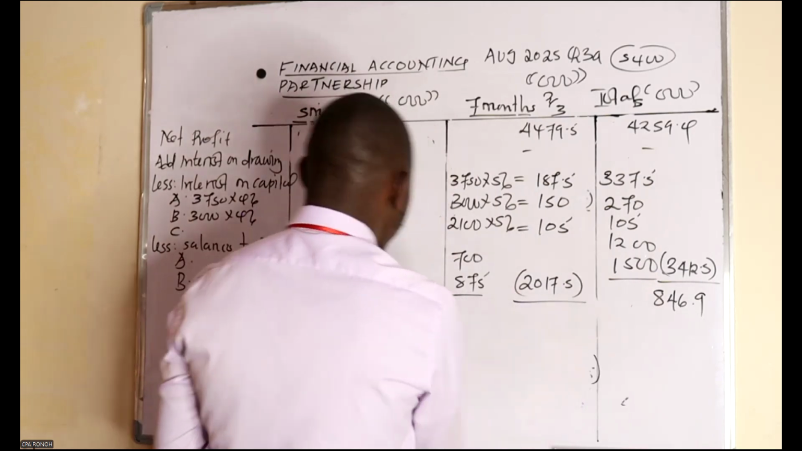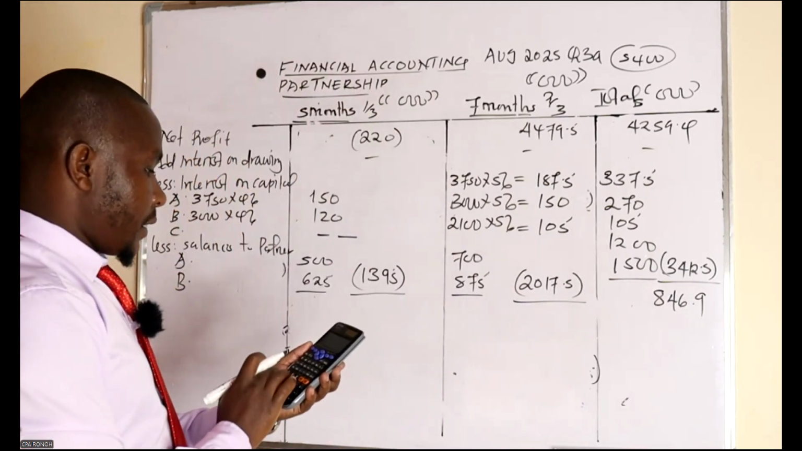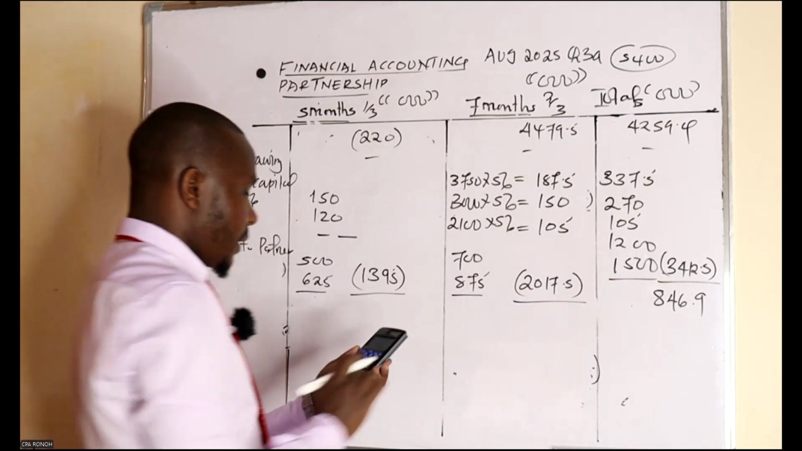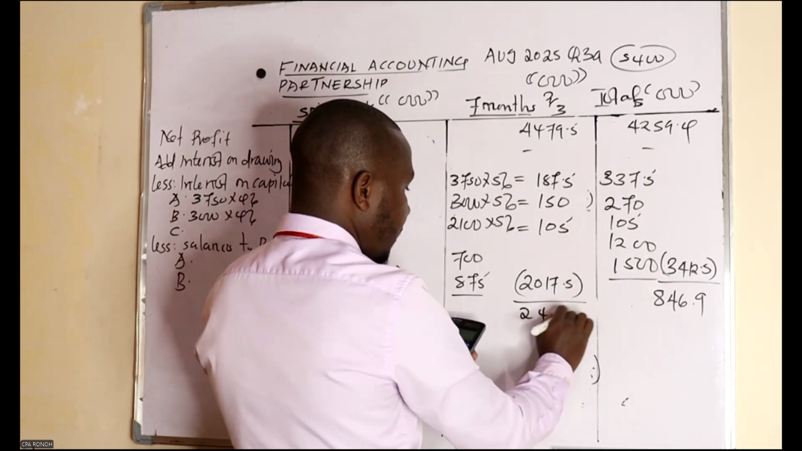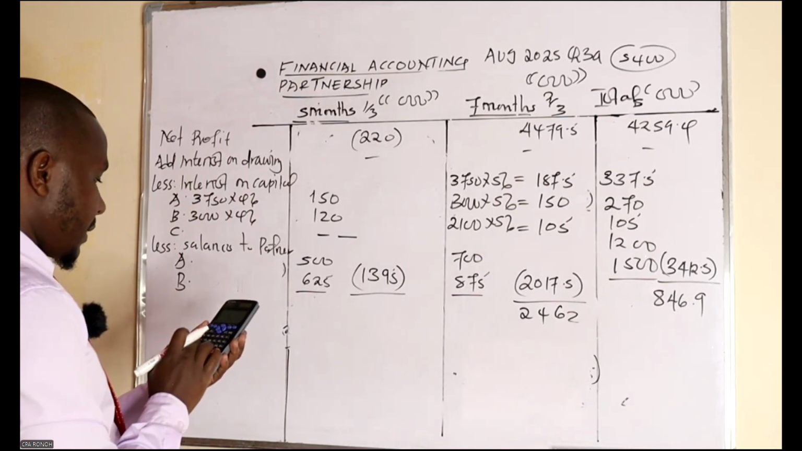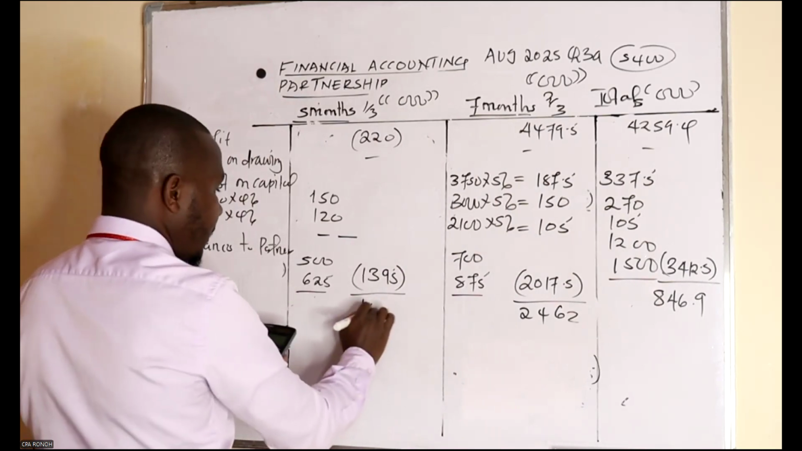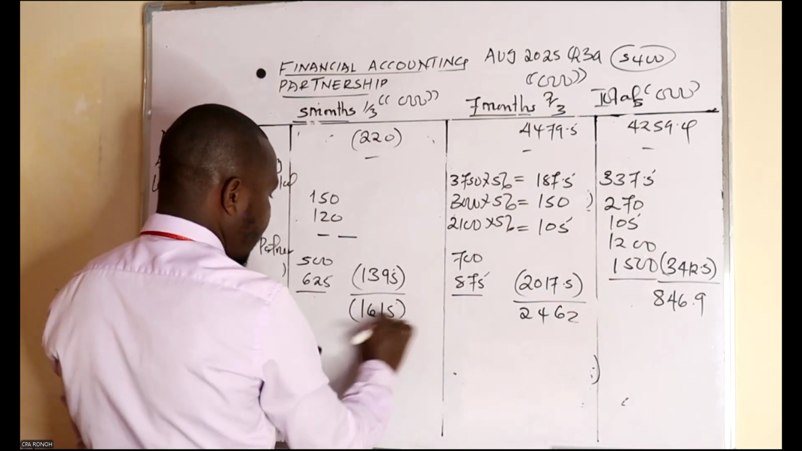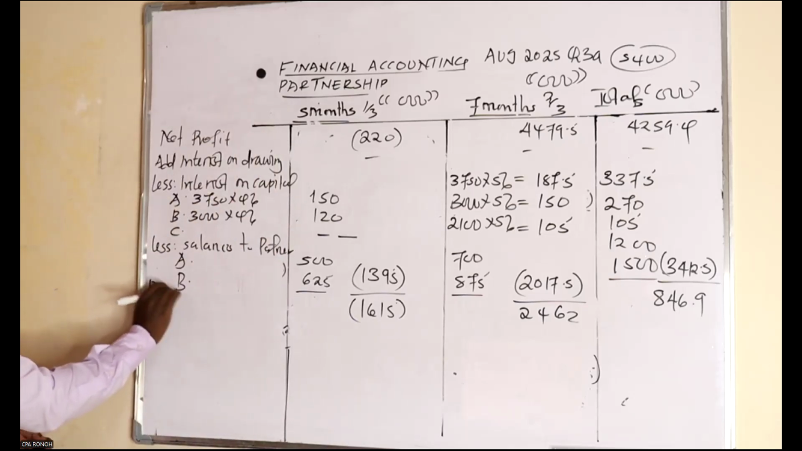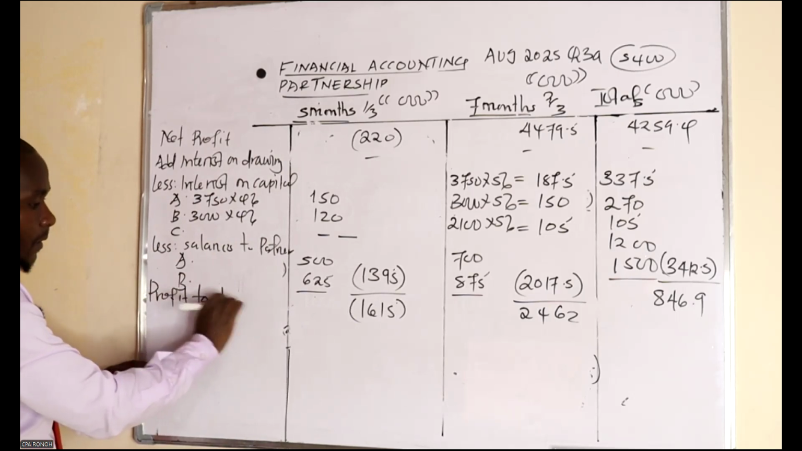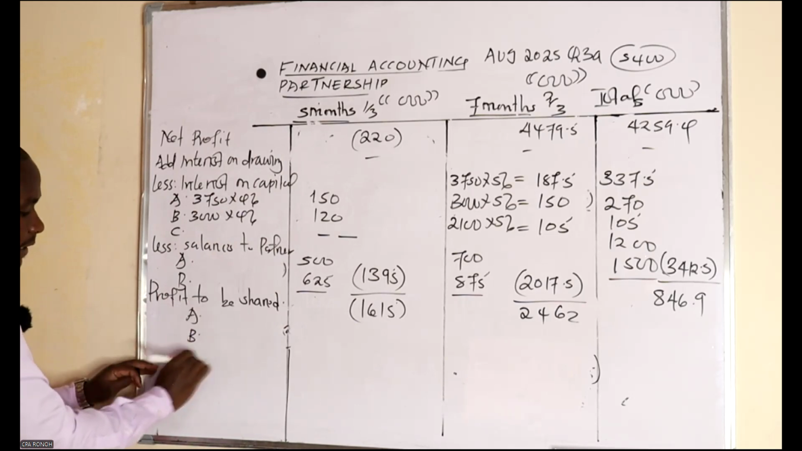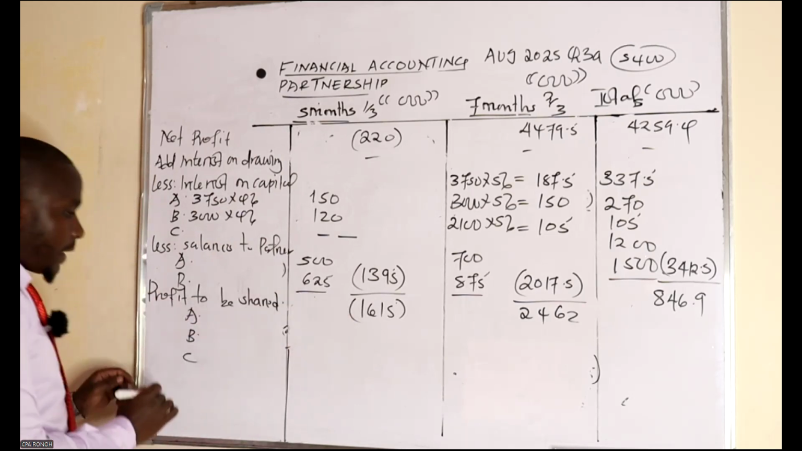which will not be the same. The other side, 4479.5 minus 2017.5, having 2462. This is a loss, negative 220 minus 1995. So we're having a loss of 1615. So this is the profit to be shared. So profit to be shared. So for Anne, Bansi, and Carol, this one we are going to share in a ratio of